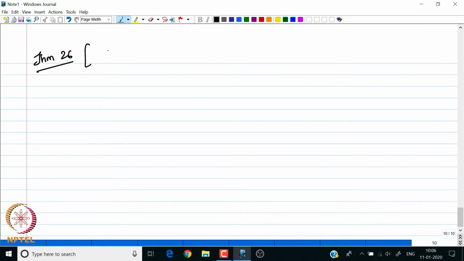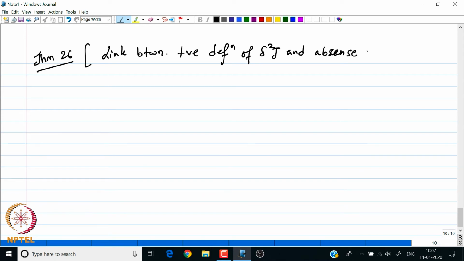So this is going to provide us with the link between the positive definiteness of the second variation and the absence of conjugate points. Okay. So the result is as follows.